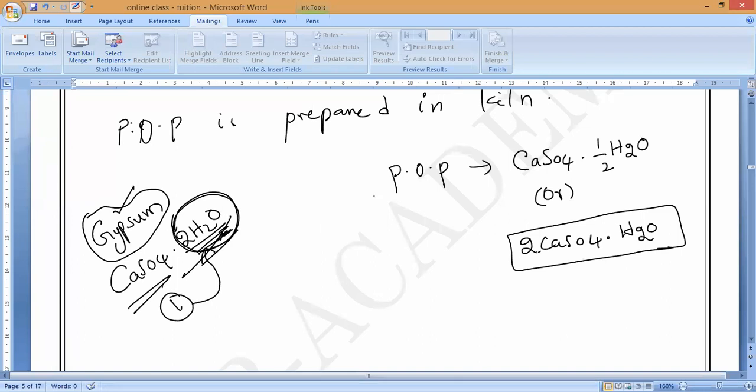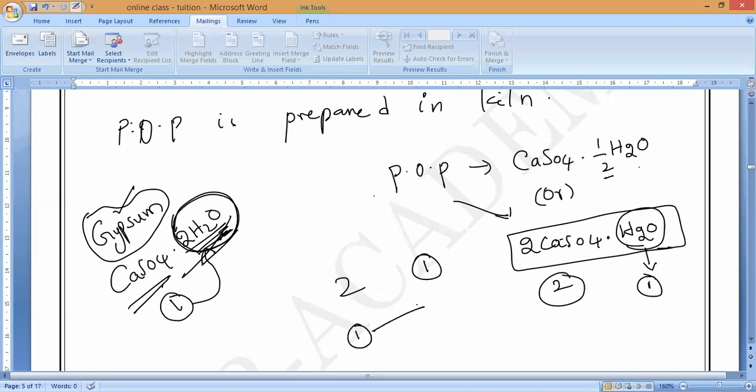Now I can write the POP formula as CaSO4 half H2O. Also I can write 2 CaSO4 dot H2O. In POP, how many calcium sulfate molecules are sharing how many water of crystallization? 2 calcium sulfate molecules share 1 water of crystallization. So think of it like 2 chocolates for 1 rupee: what is the cost of each chocolate?